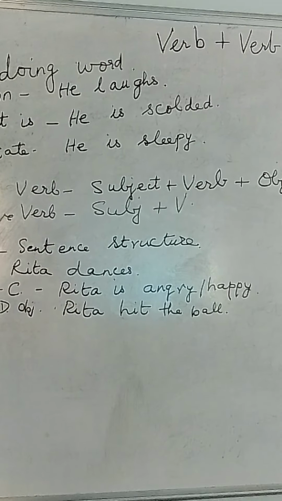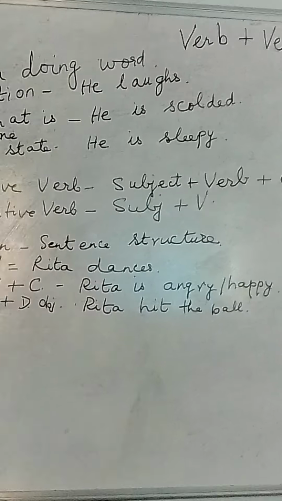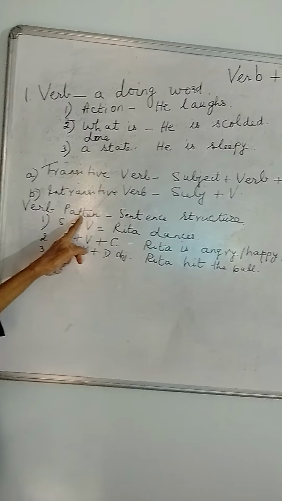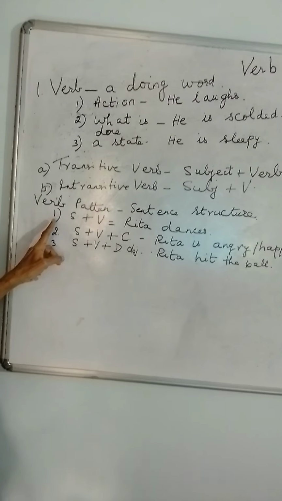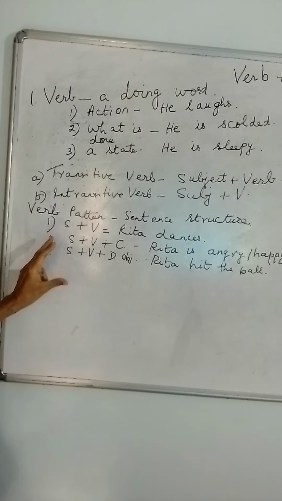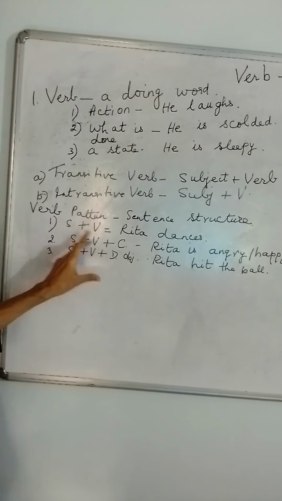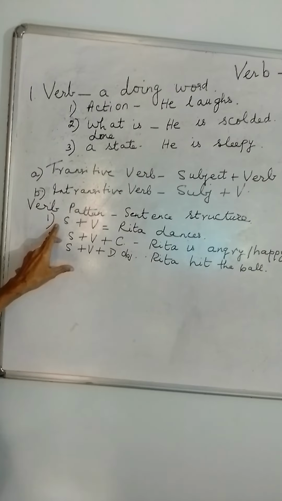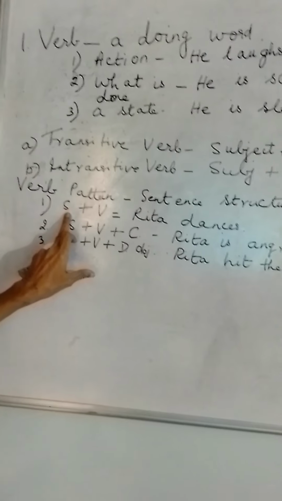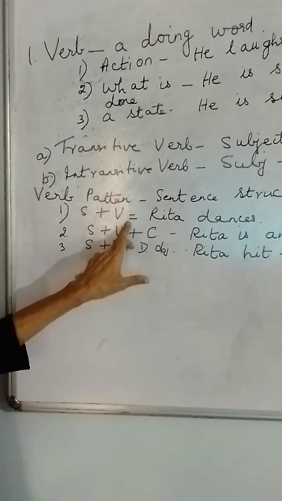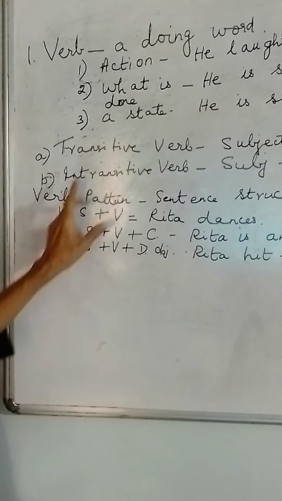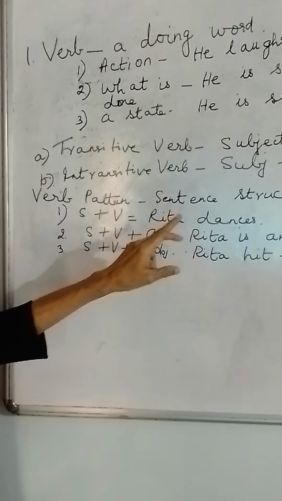Now let's follow the verb patterns, which help in sentence structure. The first we have already done. The basic thing when you write a sentence is that it starts with subject plus verb. Subject is the noun or pronoun, which I am continuously repeating. If it comes before the verb, then it is called the subject. The same noun or pronoun, if it comes after the verb, is called the object.